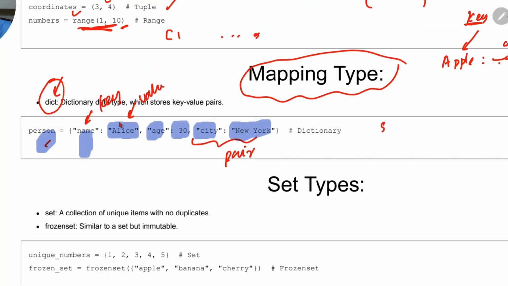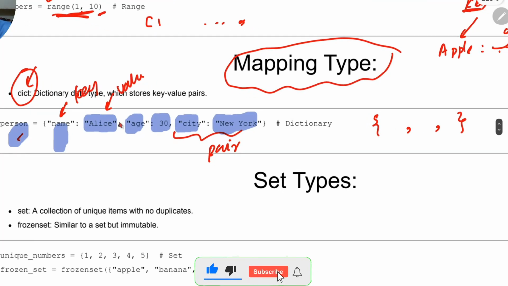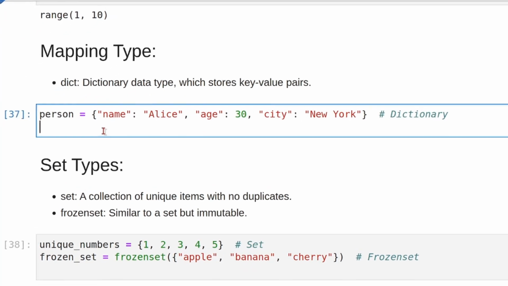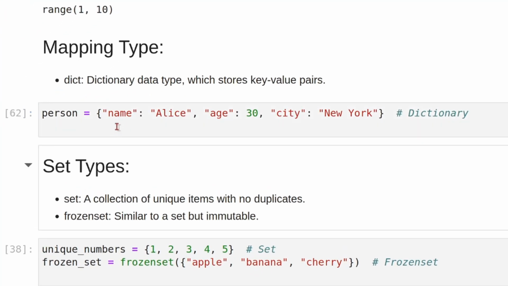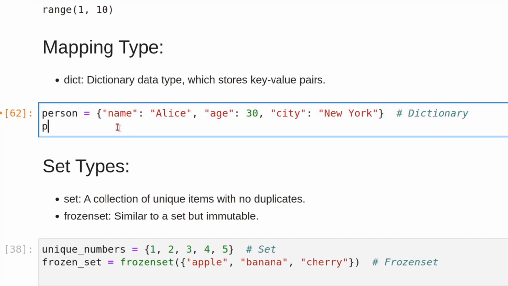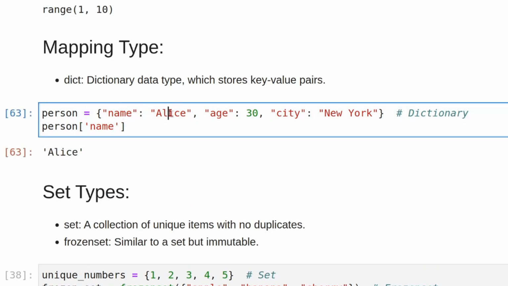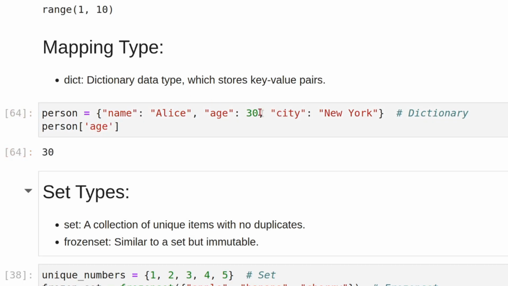The dictionary is defined by curly braces, and we put commas in to separate the elements. You can see here: name, Alice, age, 30, city, New York. You can see it in the code as well. In here you have this dictionary. If I say person with the name key, it gives its name, Alice. If I want to see age, it gives me age 30. It gives me the other element back.